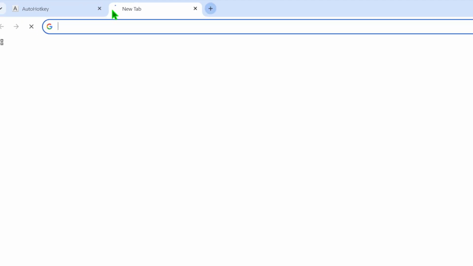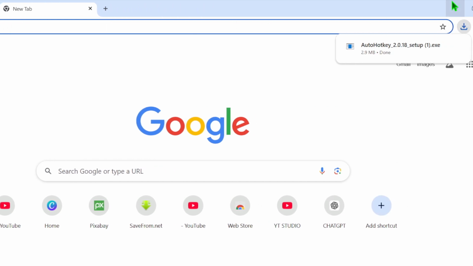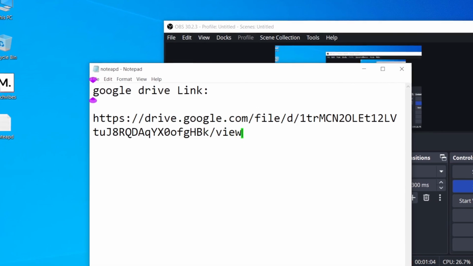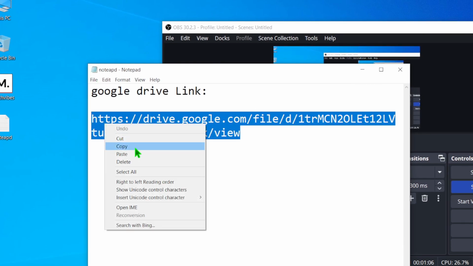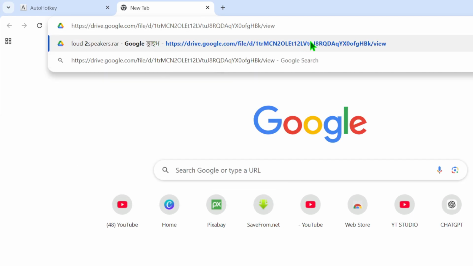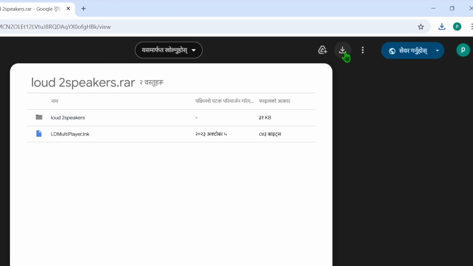After downloading it, you have to download one file here. I have given the link in the description also. Just copy and paste it on Google Chrome and hit enter. Then download it.